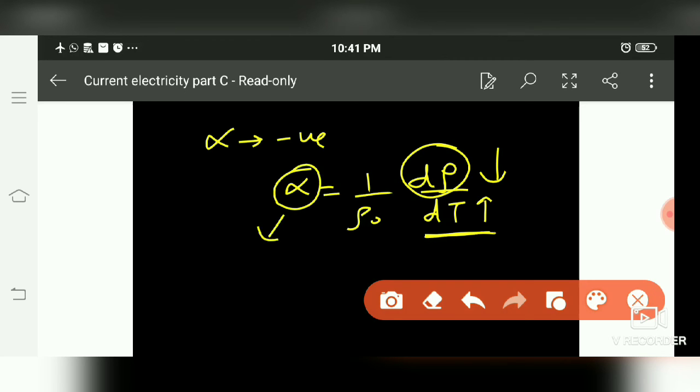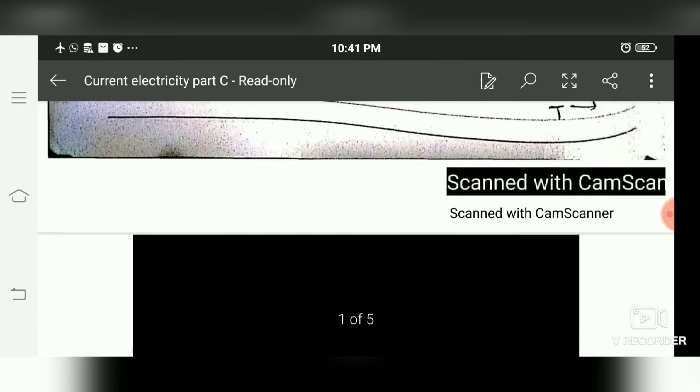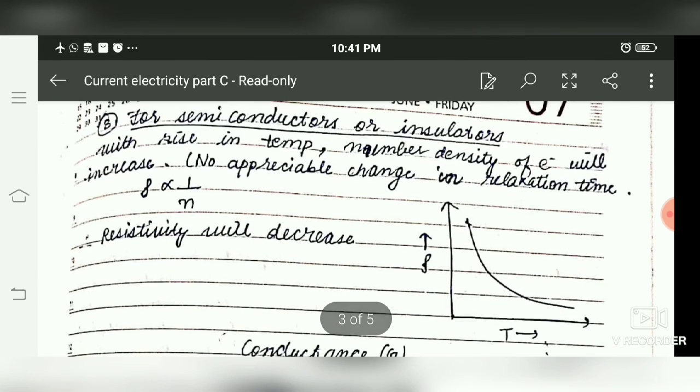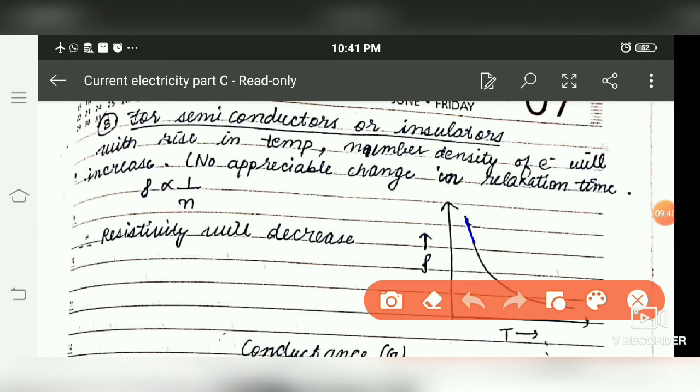So we can say alpha is a negative coefficient of resistivity for semiconductors and insulators. For this type of material, we are going to get a dropping graph like this.